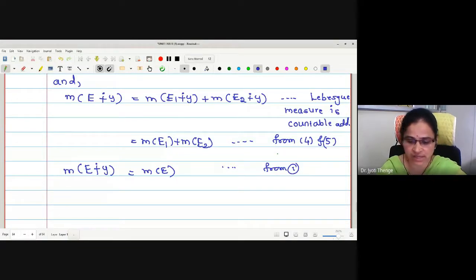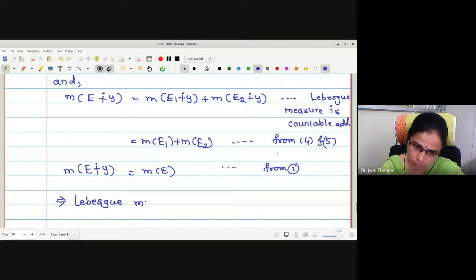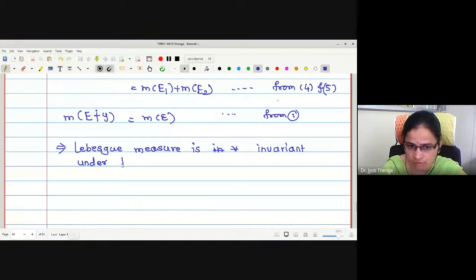Therefore, may I write here now, this implies Lebesgue measure is invariant under which operation? Translation of sum modulo 1. That is, we were writing translation modulo 1.